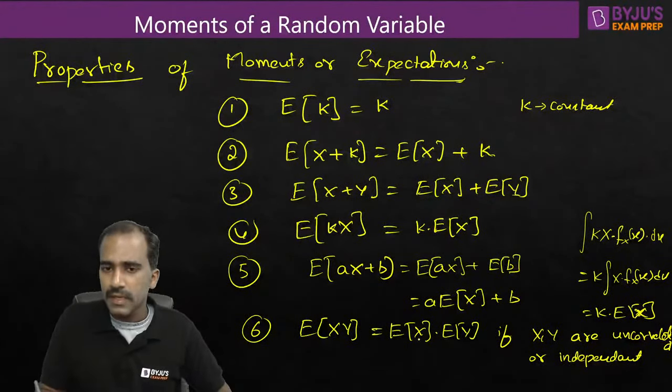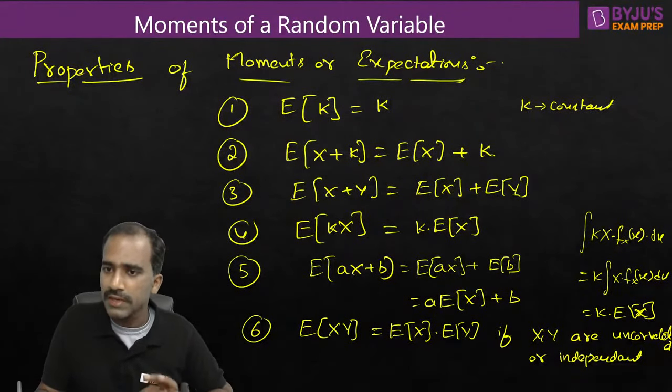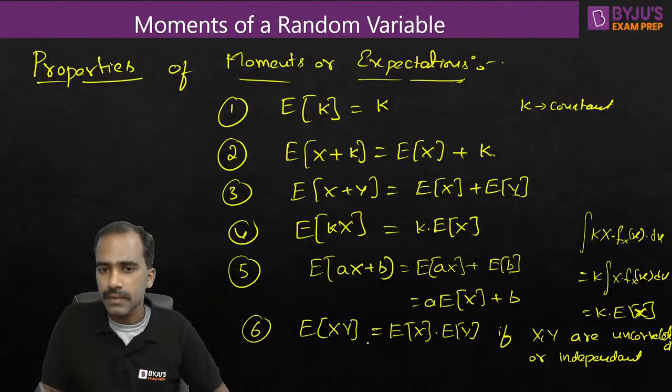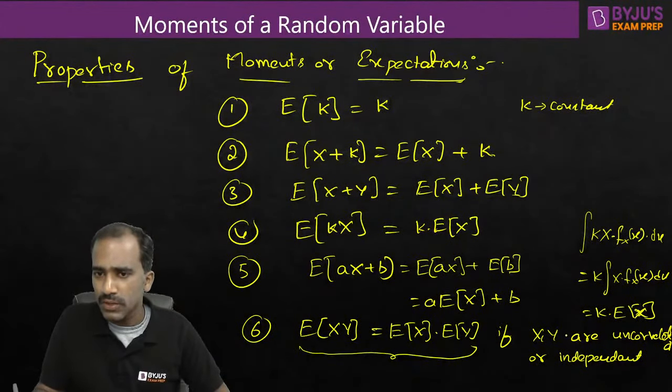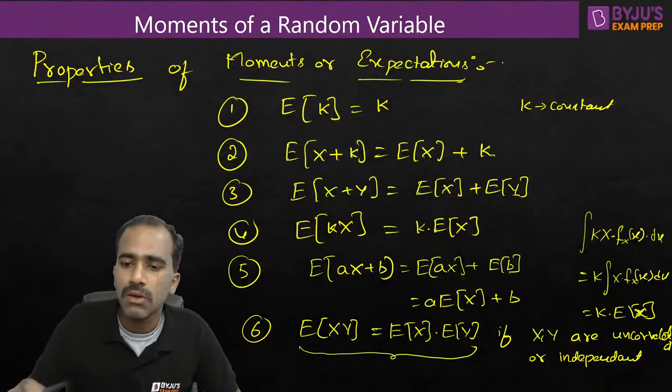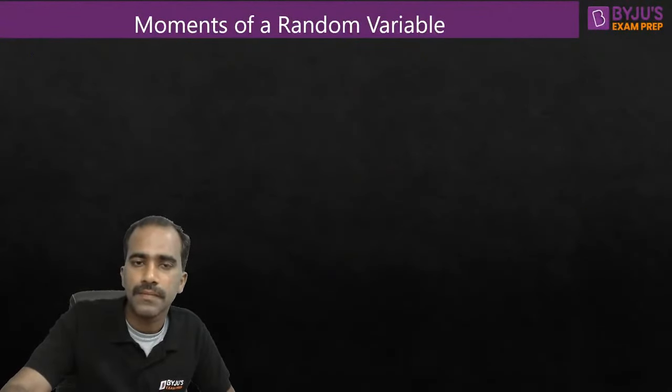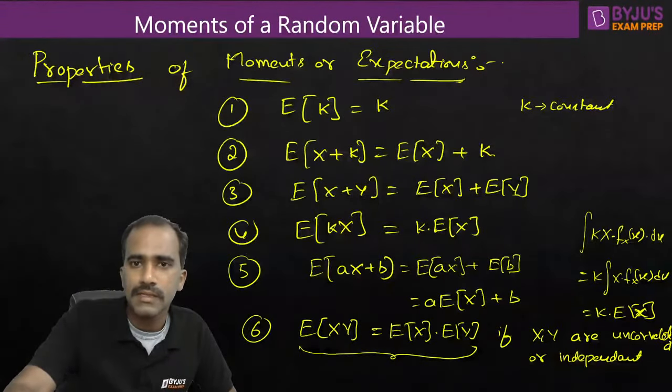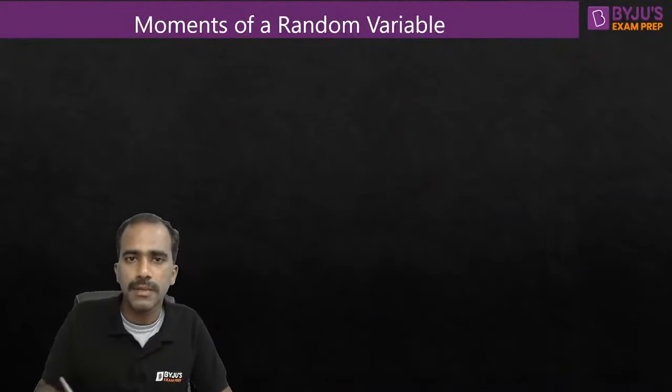This relation is not valid if the random variables are not uncorrelated or not independent. So this relation does not hold always, it holds only under these conditions. Okay, this is the property of moments or expectations. Right. So let us solve some questions based on moments.